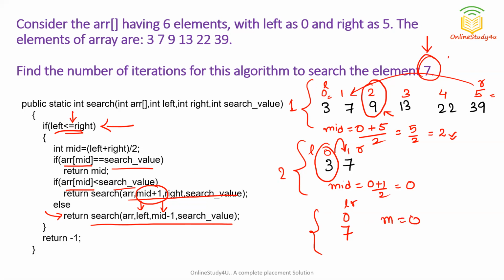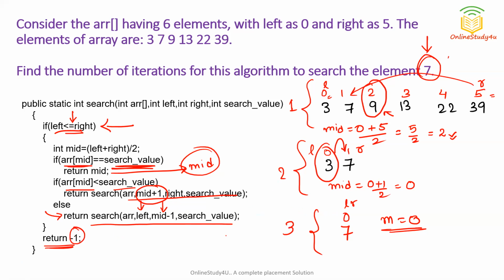So this is true. Now what will happen? Mid will be equal to 0, because 0 by 2 is 0. Now the value will be matched. You can see ARR of mid is equal to the search value. So we will return the mid index. Now if the value is not present, what will happen then? It will return -1. So -1 will be returned. So you can see a total of 3 iterations have been used.